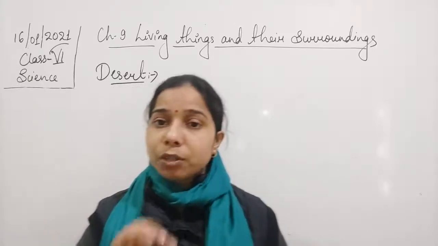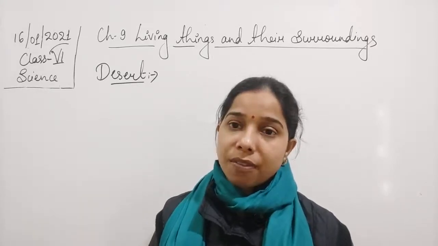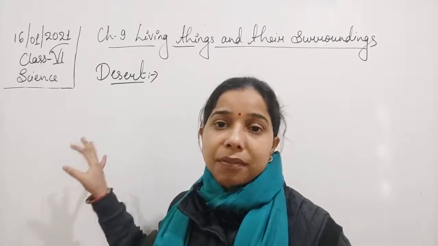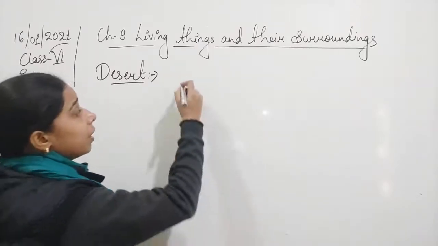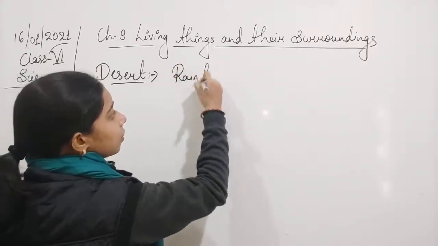Now let us see what these special features are, on the basis of which the plants are able to survive in such situations. So you see, students, you know that in desert conditions rainfall occurs less.